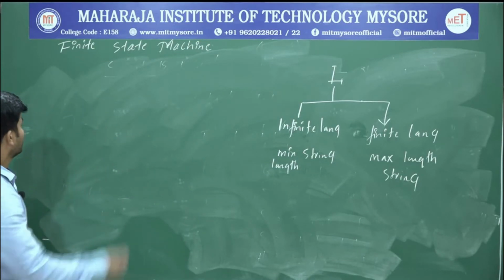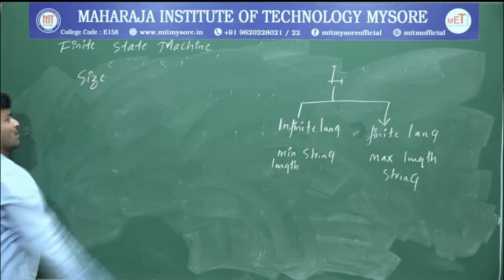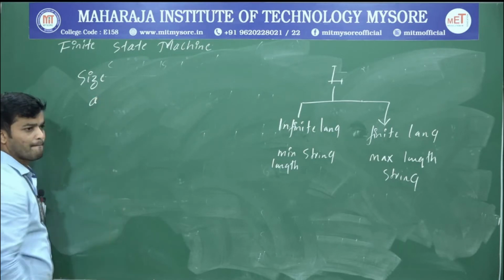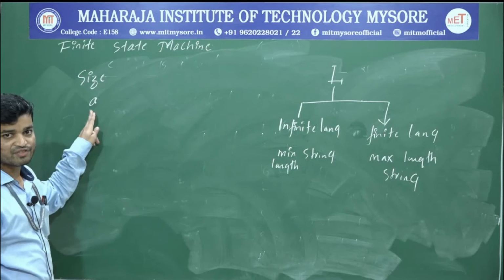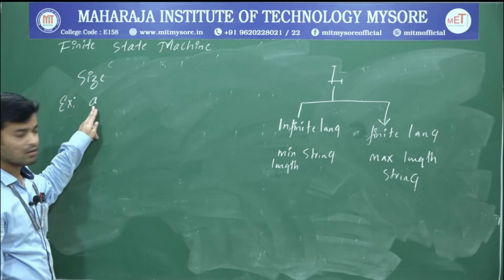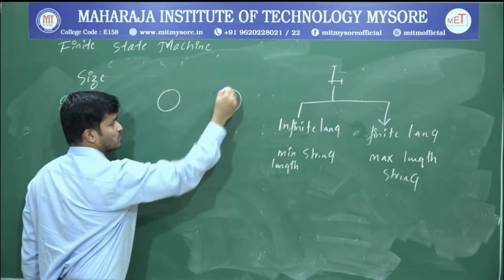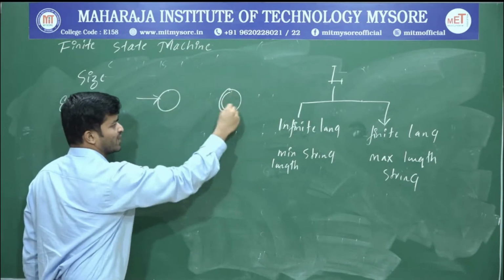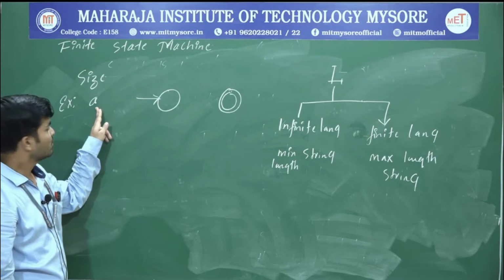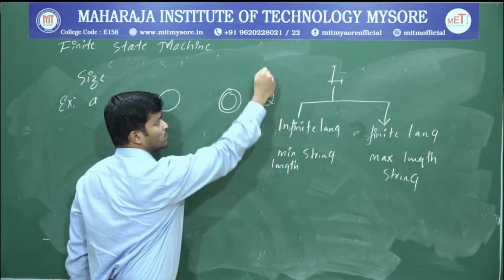And one more thing. Suppose the size of the string, assume this is an example, is exactly 1. In that case, write 2 states: one is the start state, and one more is the accepting state. If the size is 1, take 2 states. The number of states should be 2.